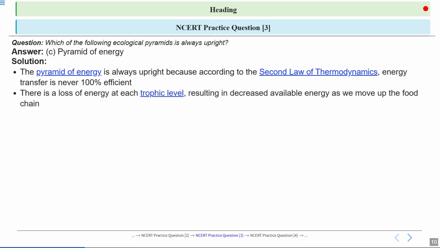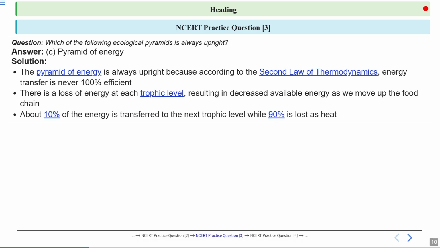Okay, so whenever there is a transfer of energy from producers to consumers, only 10% of the energy is being transferred. 90% of the energy is lost in the form of heat. So you can see about 10% of energy is transferred to the next trophic level, while 90% is lost as heat. That's why pyramid of energy is always upright.